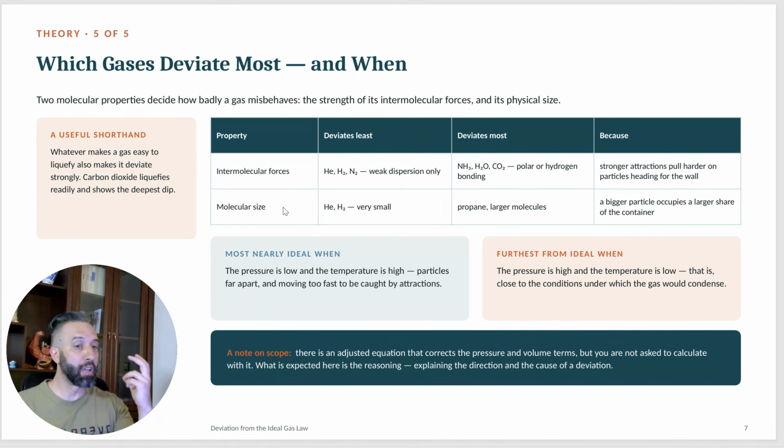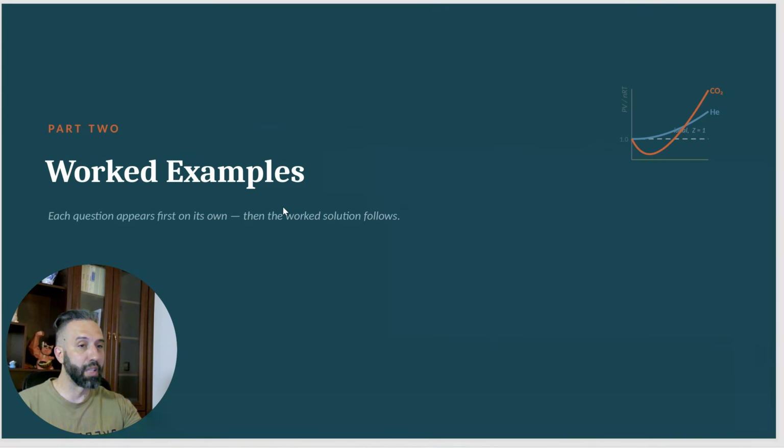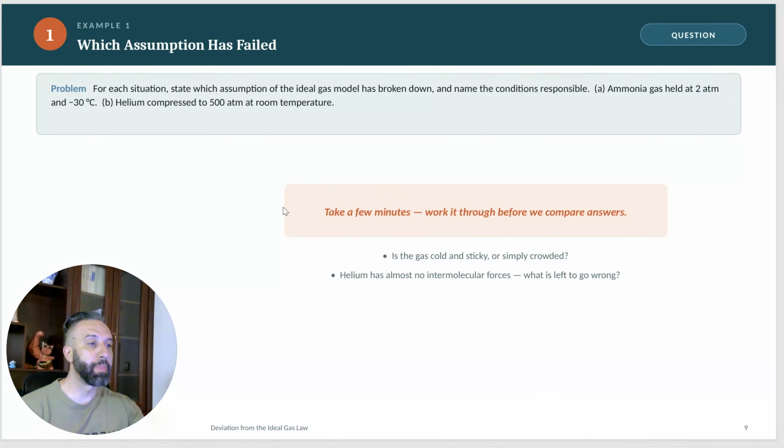So the smaller the molecule, the more likely it is to align with the ideal gas state. But if the molecule is bigger, then its volume is more significant and it will align less with the ideal gas state. Now let's take a look at some examples. State which assumption of the ideal gas model has broken down in these two cases.